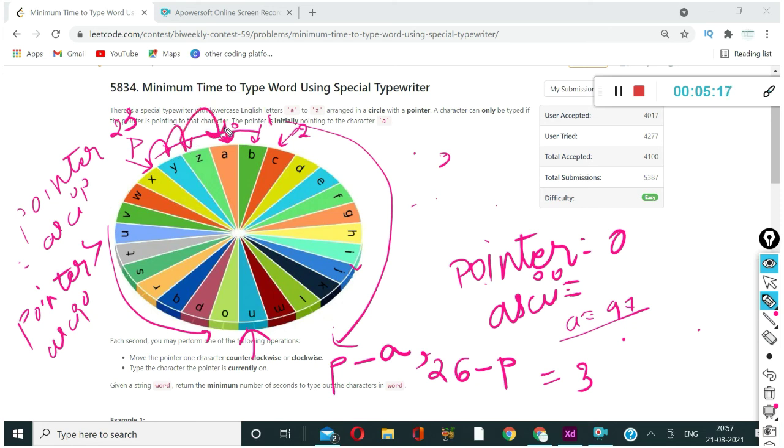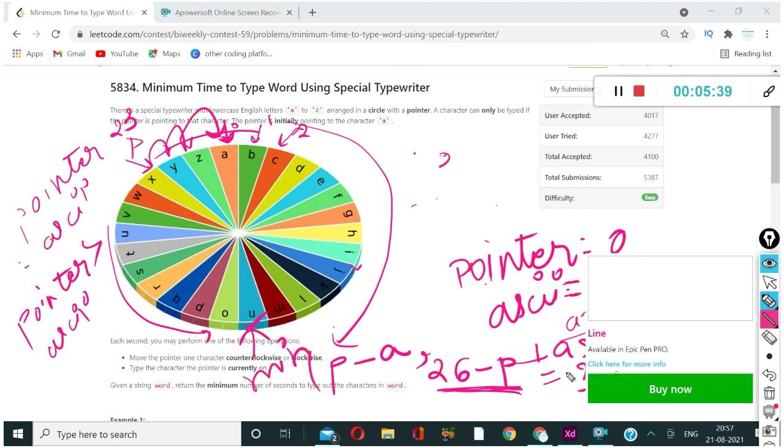So it will be 3. So on doing 26 minus p you will reach point A, and now you have to go to U. So you will add the ASCII value of it. So you will take the minimum.